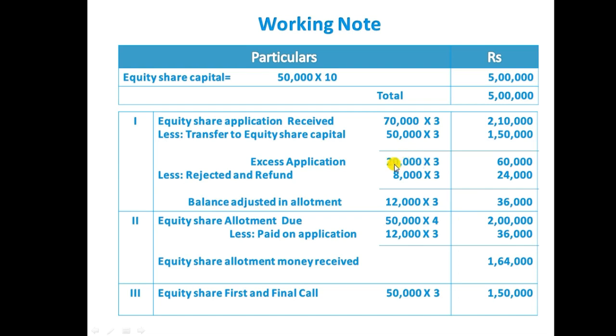And the balance 20,000 shares is excess applications. Out of this excess 20,000, the company refunded 8,000 shares' money. The balance 12,000 shares the company is going to adjust in allotment. Even in the allotment stage, 50,000 shares is the total due, but the company already received 12,000 into ₹3 each, 36,000 at the time of application. So now the company adjusted that 36,000 rupees here, and the balance the company is receiving is 1,64,000 rupees.